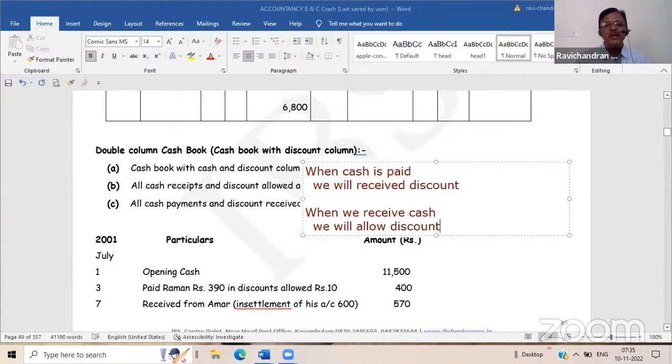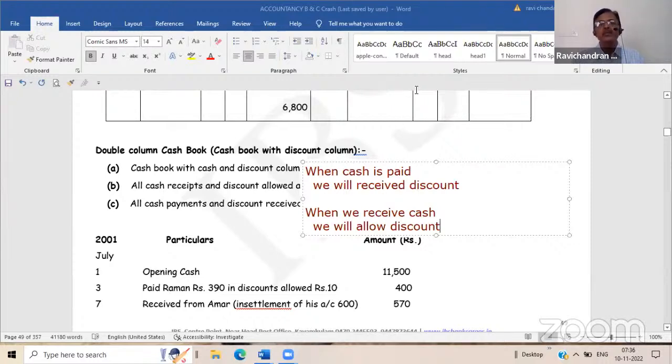So in the receipt side of the cash book, I will record all discount allowed. Why? Because whenever I am receiving cash, I am allowing discount. On the payment side, if I am making payment, I will get the incentive in the form of discount. So all discount received will be on the payment side. All discount allowed will be on the debit side, that is receipt side.